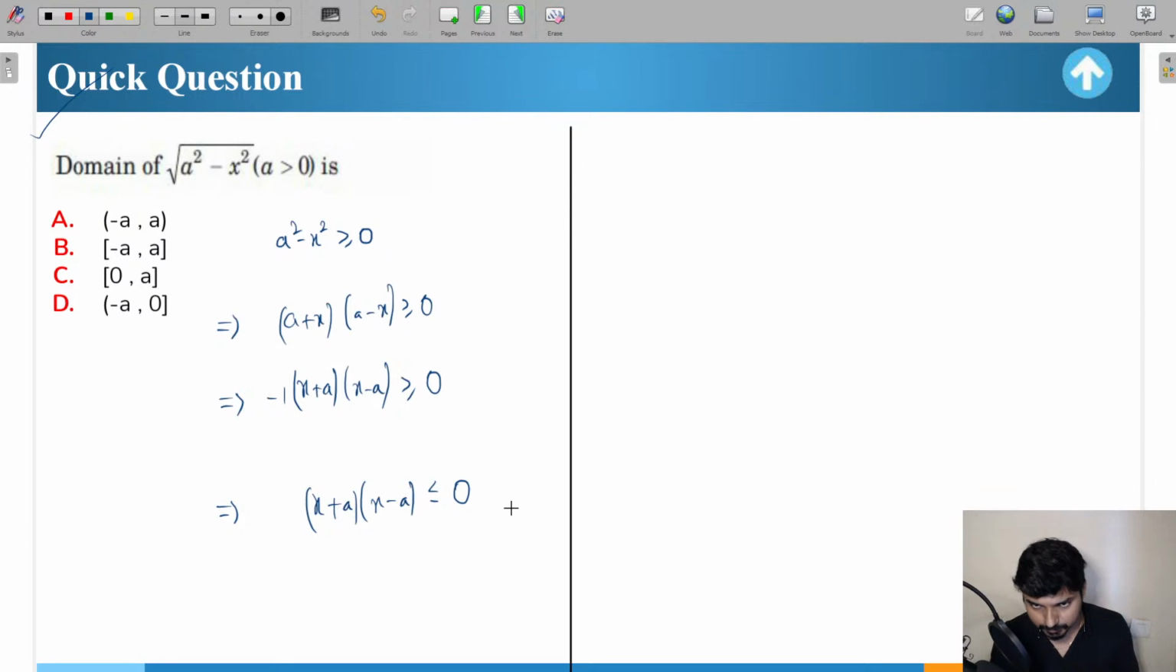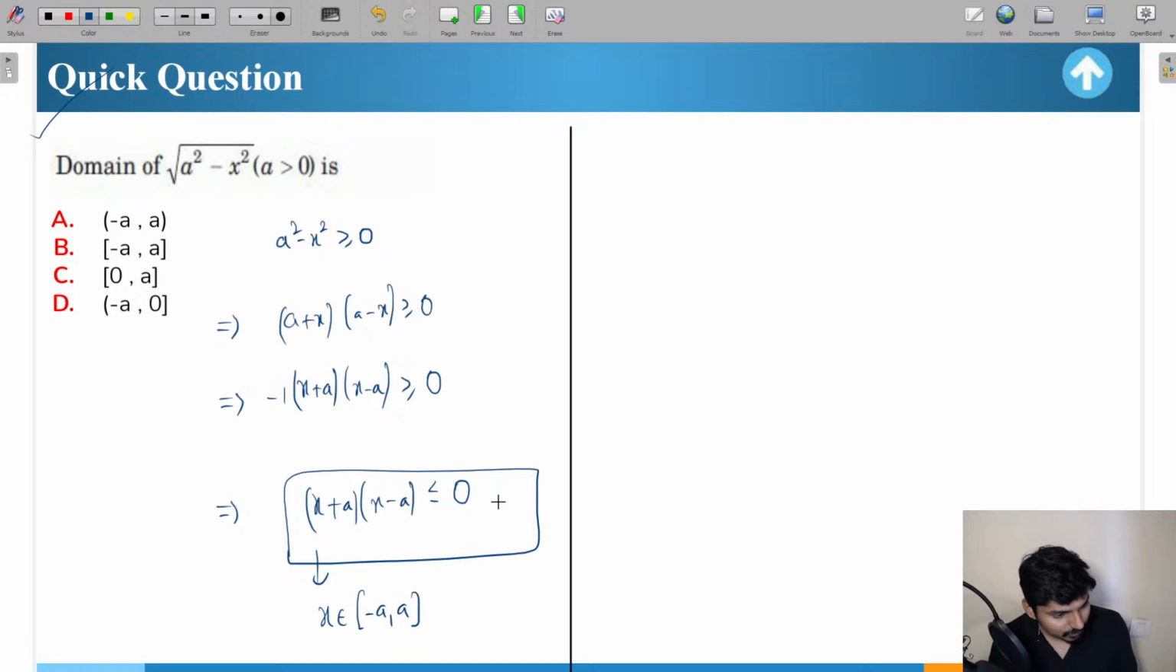Now, which values of x will satisfy this inequation? Can we say any value of x belonging to -a to a will satisfy this equation? Yes or no, everyone? If the value of x is between -a and a, then only (x + a)(x - a) will be less than or equal to 0. So this is going to be the domain of the function, and if you see the options, option B is going to be the right answer. Understood this question? Does anyone have any doubt here? I hope this question is clear for you.